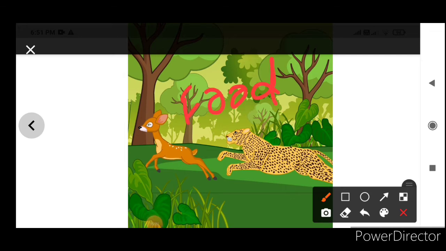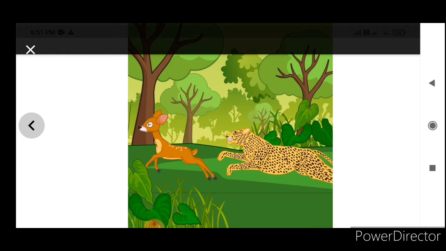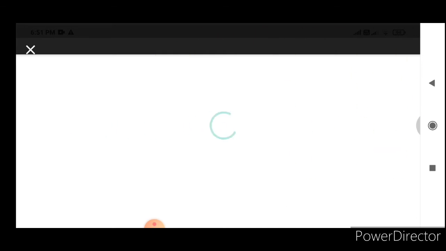To get its food, it's running. To catch its prey, the tiger is running behind the deer. But at the same time, that deer is running away to save its life. So here, what is happening in the pictures you noted in your classwork?